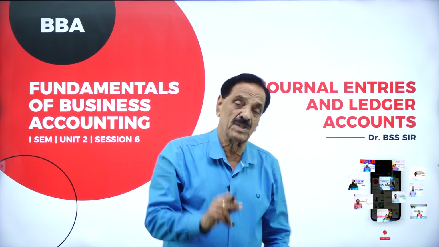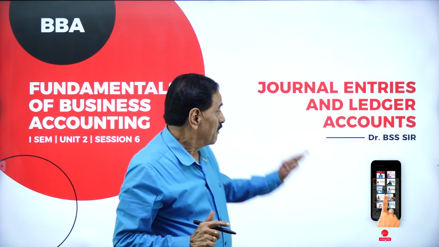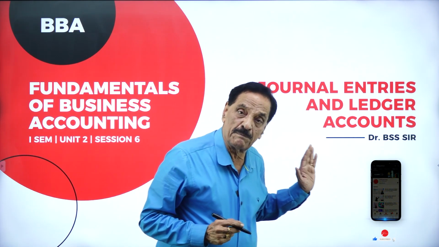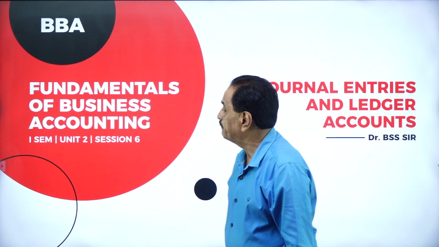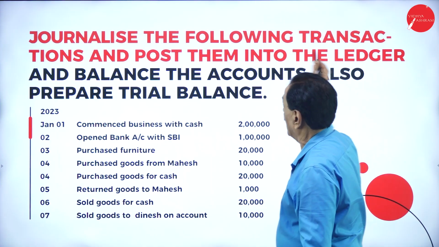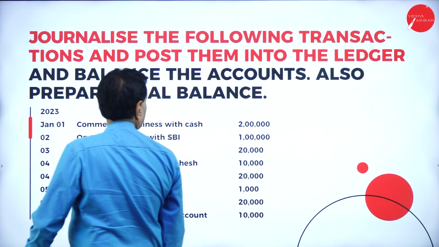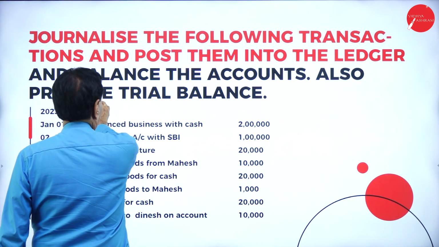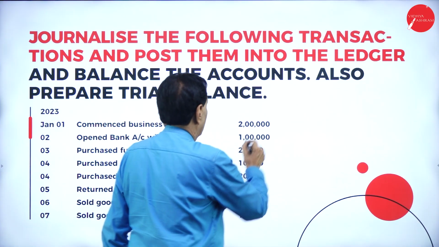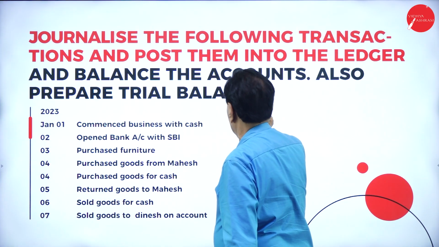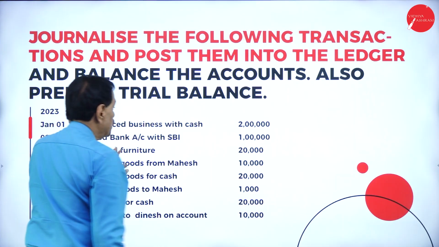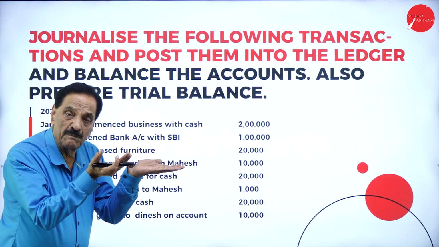In the previous session, we passed only journal entries. Now, we pass the journal entries and prepare the ledger accounts. Journalize the following transactions and post them into the ledger and balance the accounts. Also prepare the trial balance. Commence a business with cash. What is coming in? Cash.